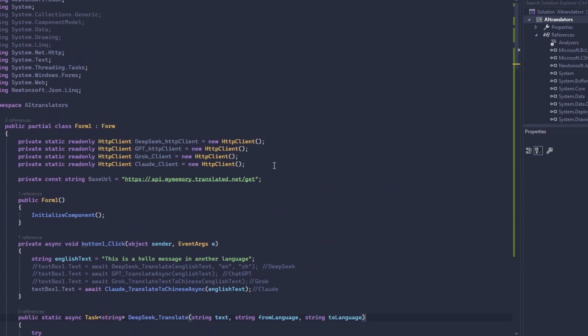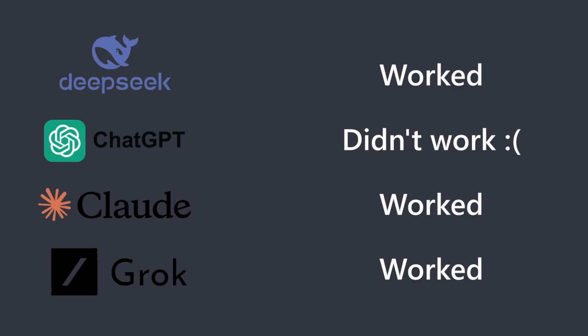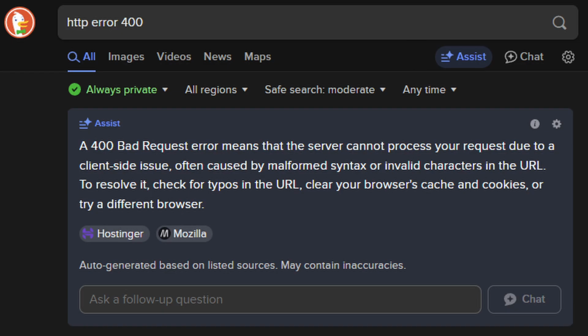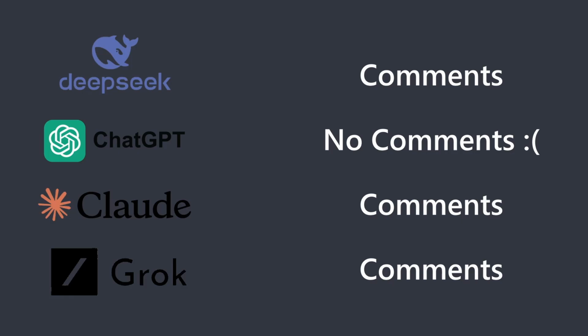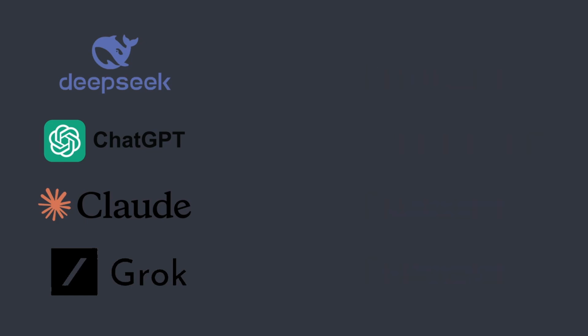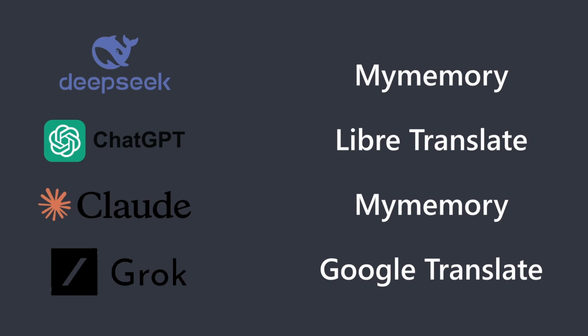Let's look at the final results. So, out of all the AIs, only ChatGPT didn't work, getting us an error code 400, which seems to be something wrong with the URL. Out of all the AIs, 3 gave us code comments, the best ones coming from Grok. For me, it explained the snippet in the most concise way. Our AIs used 3 different APIs. DeepSeek and Claude used My Memory. Grok used an API from Google, and ChatGPT used LibreTranslate.